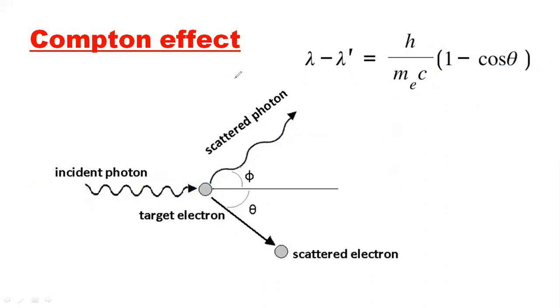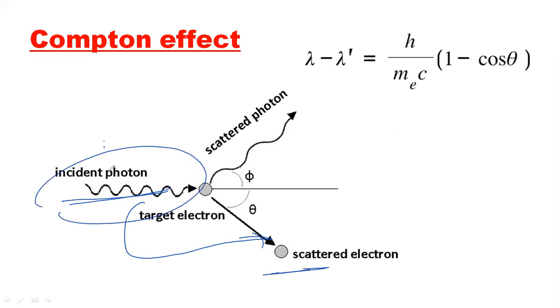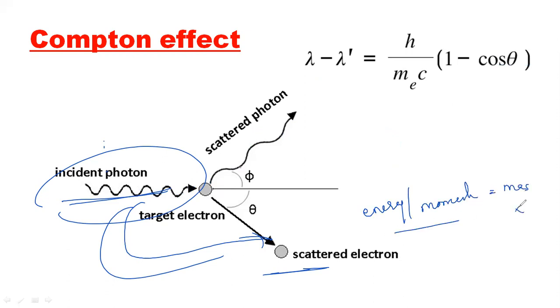So he told that this incident photon will share its energy and its momentum with these electrons here. Momentum is nothing but mass into velocity. So now it will share the energy.